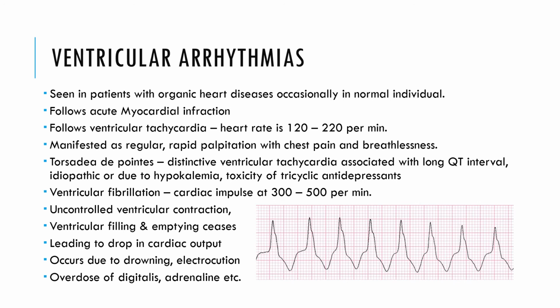In ventricular tachycardia, the heart rate may go beyond 120 to 200 beats per minute. That is manifested by regular rapid palpitation, chest pain, breathlessness. These are the typical signs and symptoms of ventricular arrhythmia. Torsades de Pointes is one of the typical syndromes which take place over here. It is a distinct ventricular tachycardia associated with a long QT interval. This is one typical sign and symptom of arrhythmia.